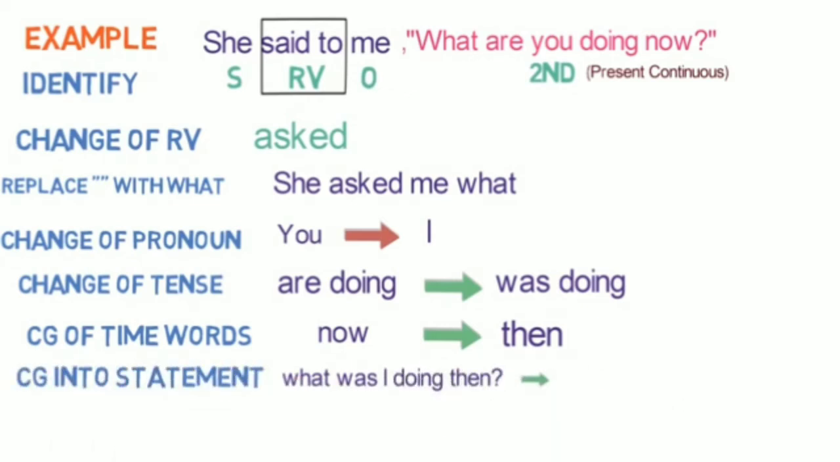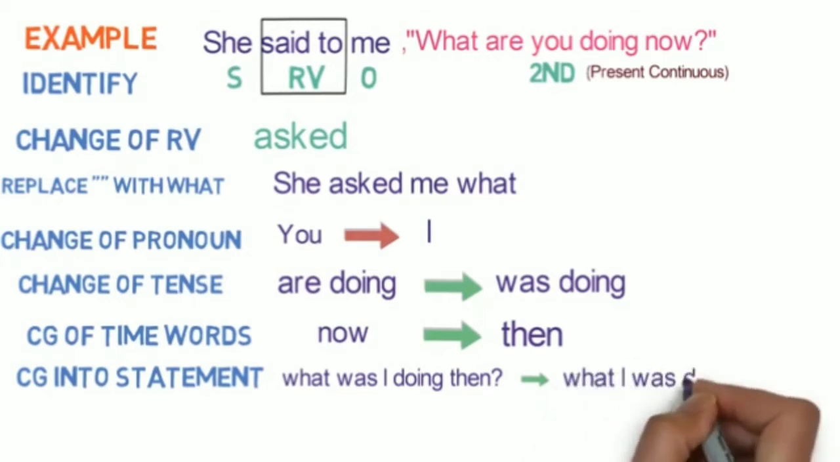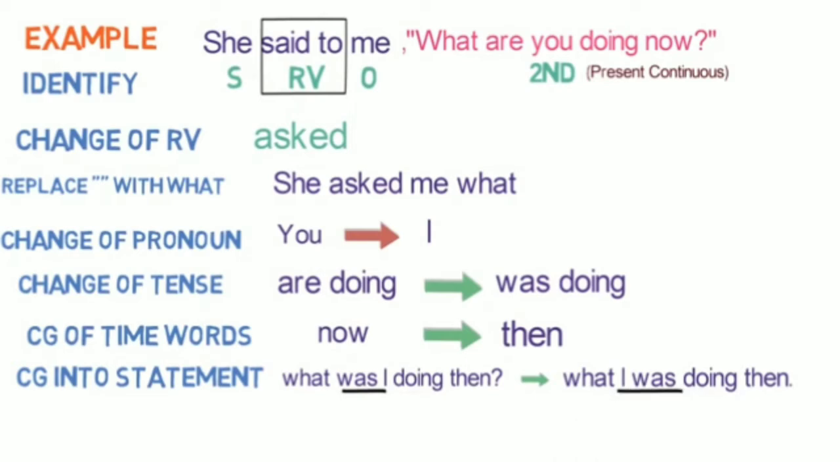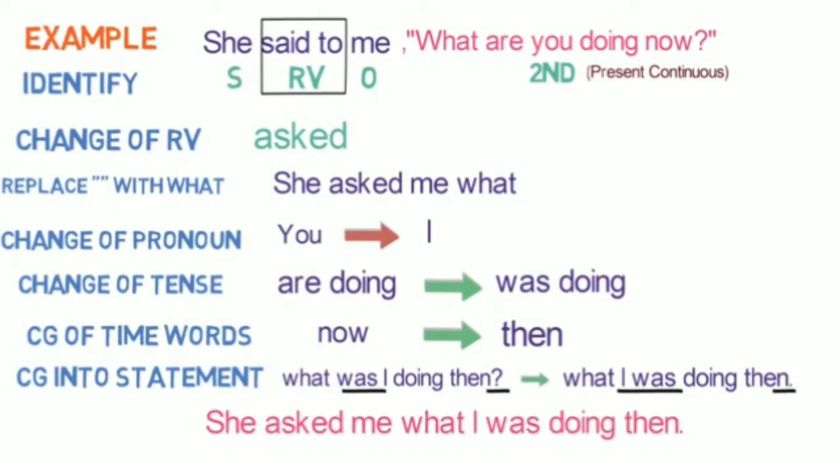Converting it to a statement, what I was doing then. Notice the placement of the verb has changed. Also, we have removed the question mark and put a period or full stop. The outcome is in the form of an indirect speech, which is, she asked me what I was doing then. I hope you have understood all the 7 steps. Let's look into the next example.